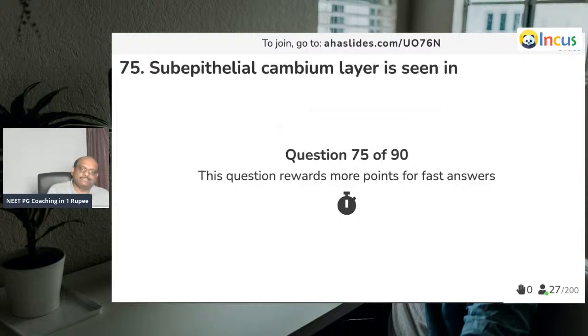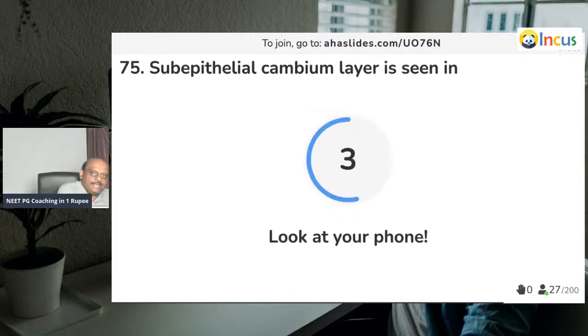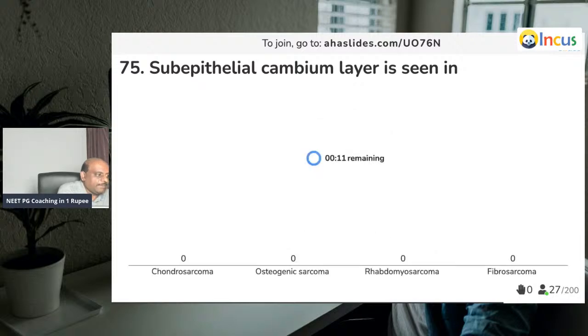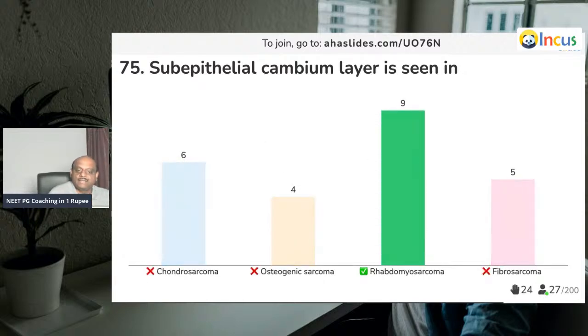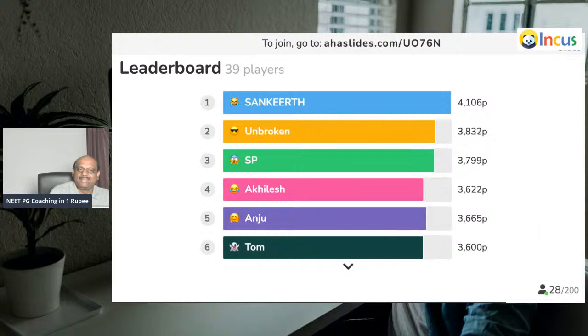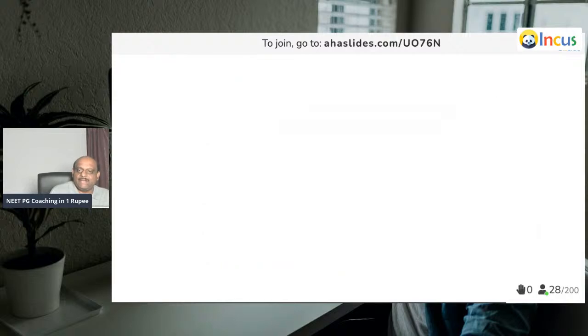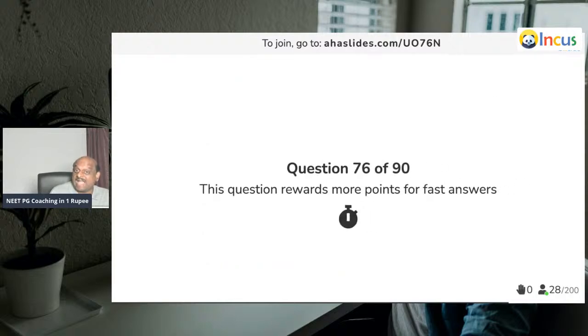Question number 75. Subepithelial cambium layer is seen in which tumor? In which tumor of the bone? Yes, doctor. Subepithelial cambium layer of stromal cells. So typically it is seen in angiomyolipoma with epithelial cysts, a little scratchy question. Very difficult for many to answer, but unbroken could answer it.